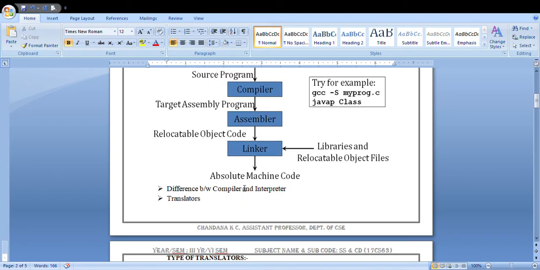Then what is the difference between your compiler and interpreter? As I said before, a compiler is used to translate from the source program directly to machine-level language or high-level language. But interpreters translate the source program and generate a separate file called the intermediate code file. That is the one major difference between a compiler and an interpreter.